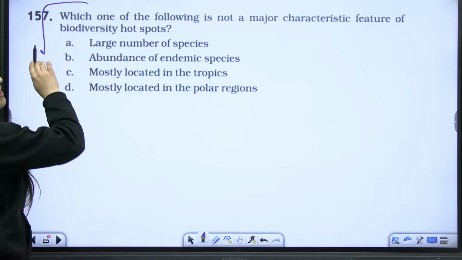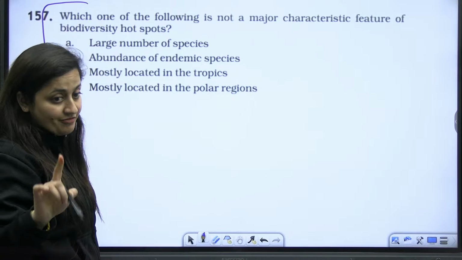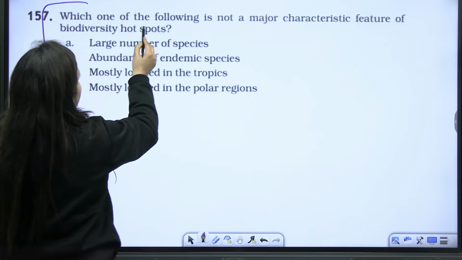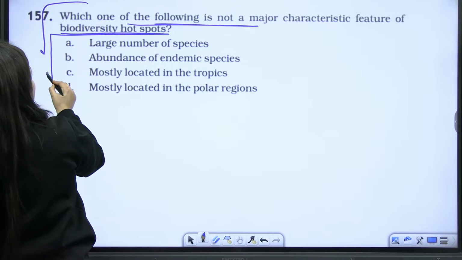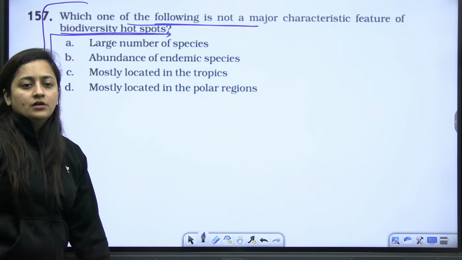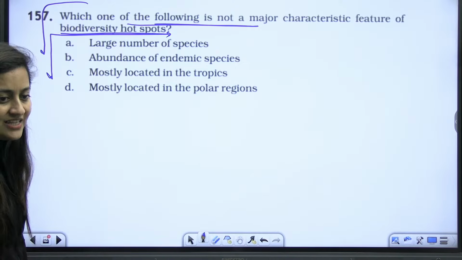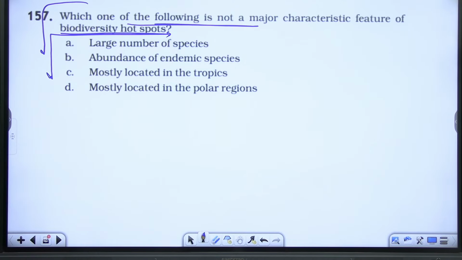Next, which one of the following is not a major characteristic feature of biodiversity hotspots? This is the one, because it is a hotspot, not a major characteristic feature.